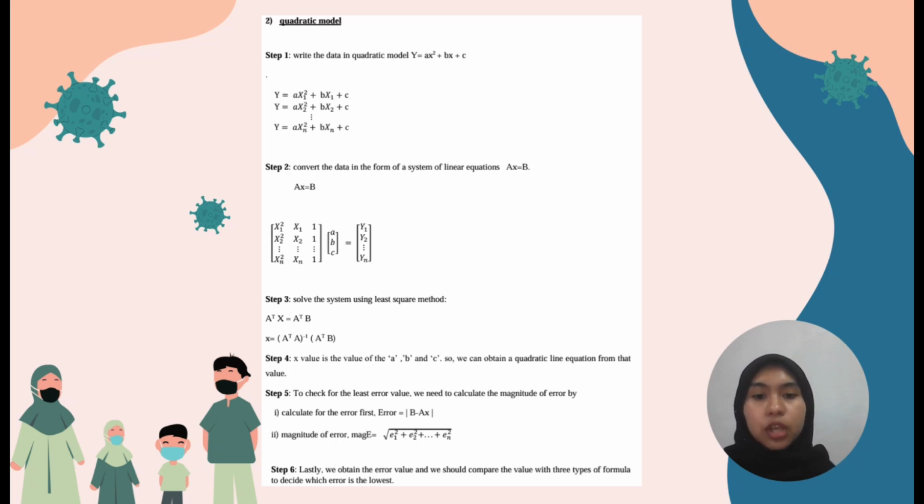Next, step 5, to check for the least error value, we need to find the error value, which is B minus Ax. The magnitude of error is obtained by taking the square root of the sum of all the squared errors. Lastly, we need to obtain the error value and compare it with the other model. The lower the magnitude of error, the more significant the model.